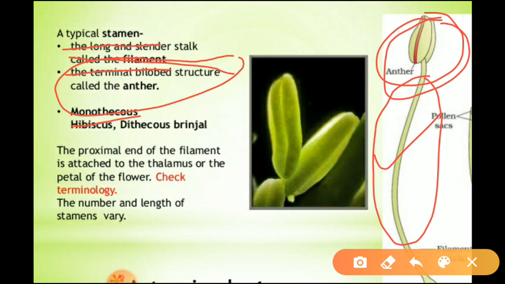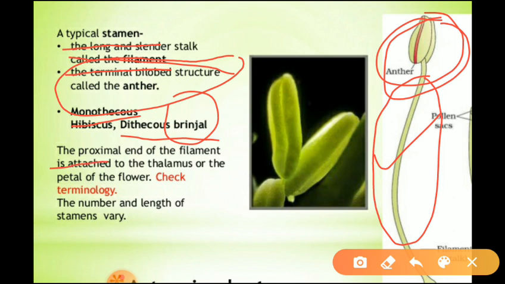Such an anther we call a monothecous anther. In the case of hibiscus, which type of anther do we see? Monothecous anther. Dithecous anther means an anther having two lobes. Example, brinjal. In brinjal the anther is dithecous. It has two lobes.